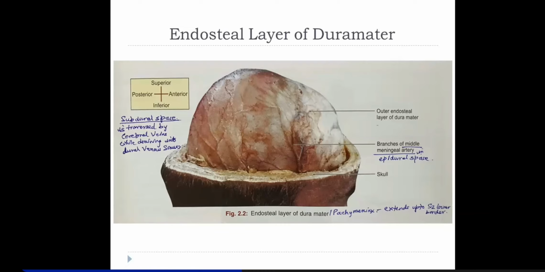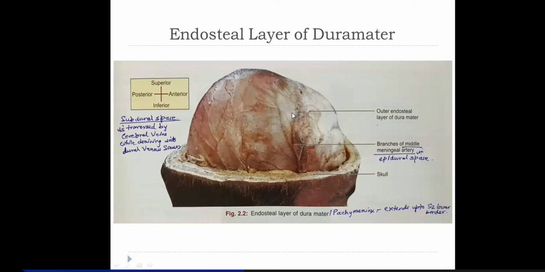That means they run below the inner table of the cranial vault, and that's why these vessels, branches of the middle meningeal artery, form impressions on the undersurface of the cranial vault, because they are closely applied to the inner table. So the space where these vessels on the dura mater run is called the epidural space.